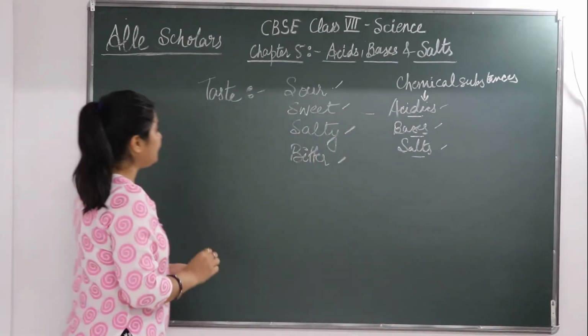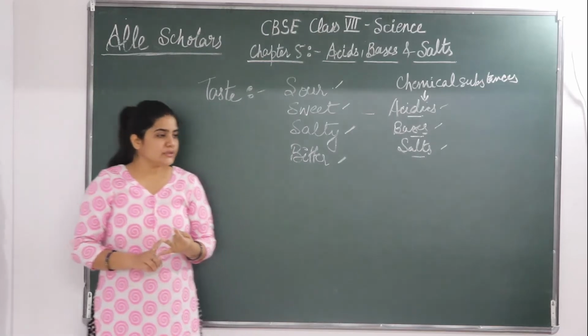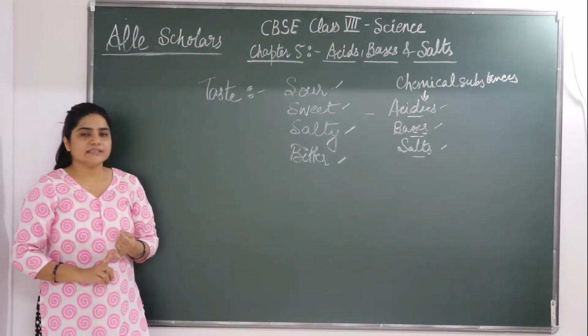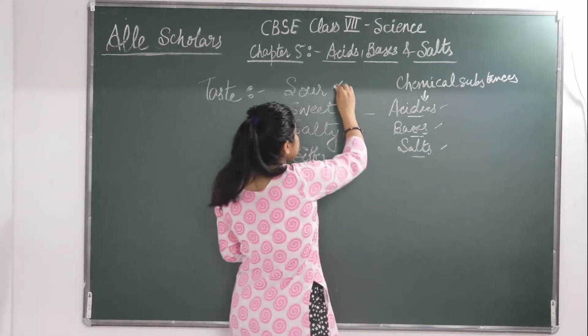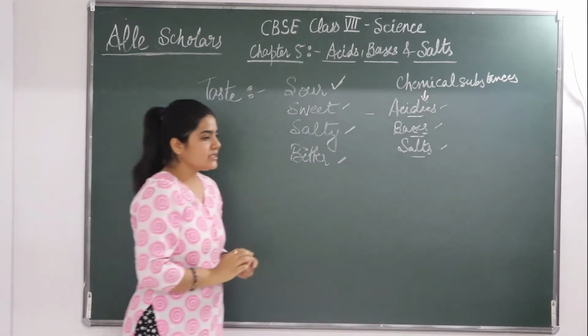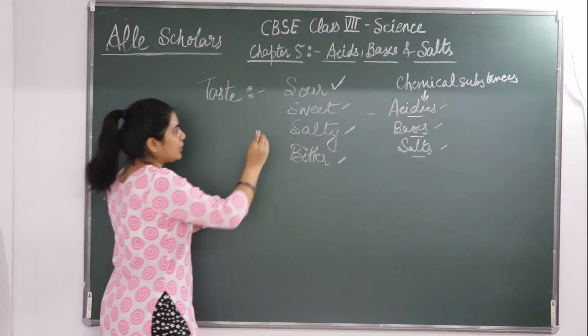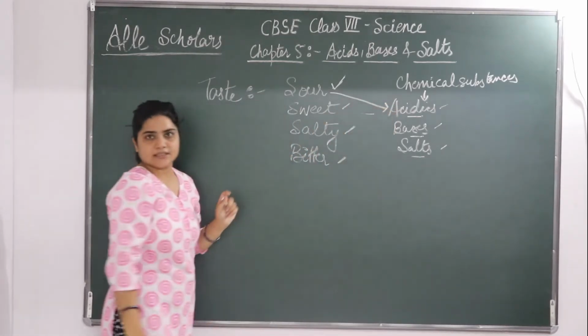So, if you remember, curd is there, orange juice is there, lemon juice is there, vinegar is there. How do they taste? They taste sour. There is a sour taste in them. Why? Because sour taste means acids.